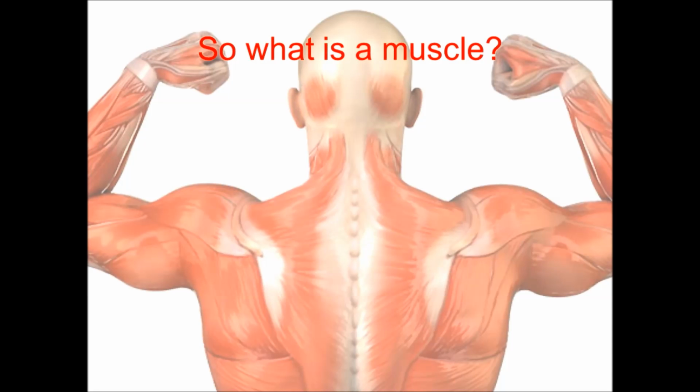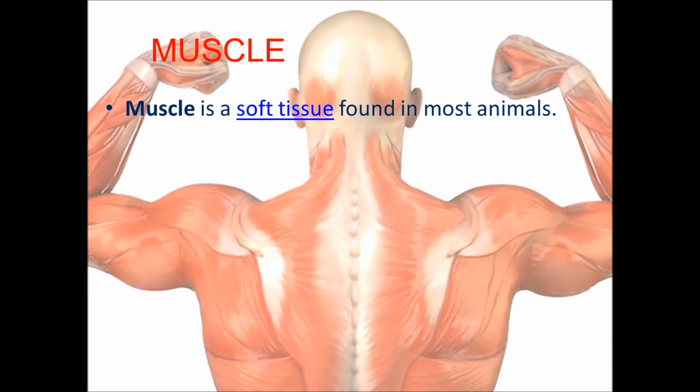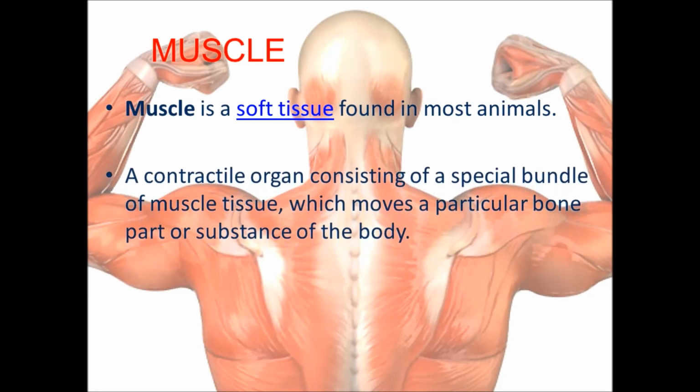So what is a muscle? Muscle is a soft tissue found in most animals. A contractile organ consisting of a special bundle of muscle tissue which moves a particular bone, part or substance of the body.